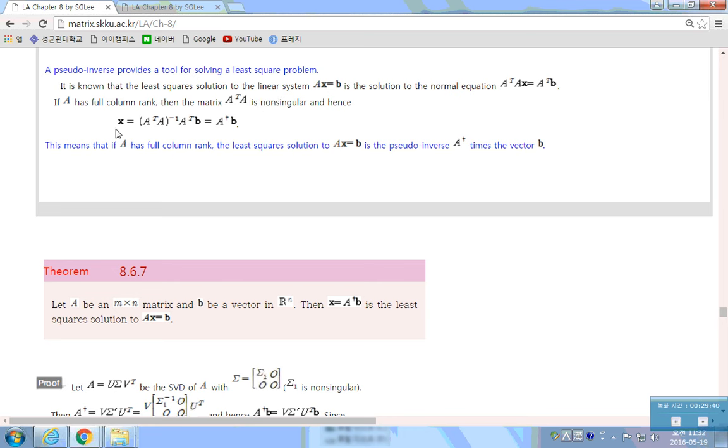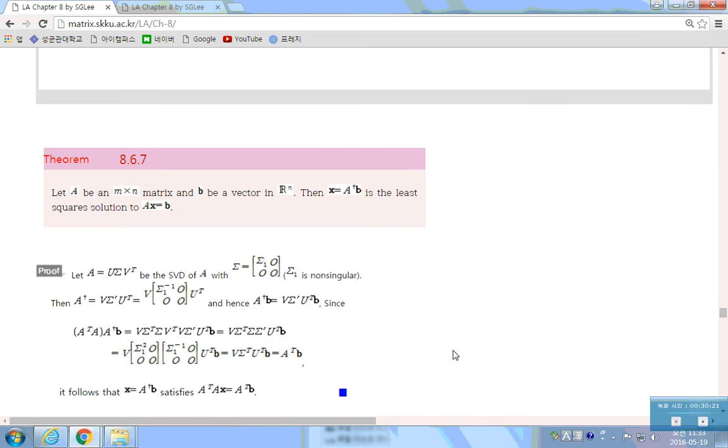So what is the X? X is equal to the inverse of this times A transpose times B, isn't it? This is actually the pseudo-inverse. So if you have a full column length matrix, then solving this is just multiplying by the pseudo-inverse, which can be easily obtained. Got it? So this means if A has a full column length, the least square solution to AX is equal to B is just multiplying the pseudo-inverse A dagger to B. Then you have the solution, which is the least square solution that gives you the optimal solution, even though it has no inverse, even though it is not a square matrix.